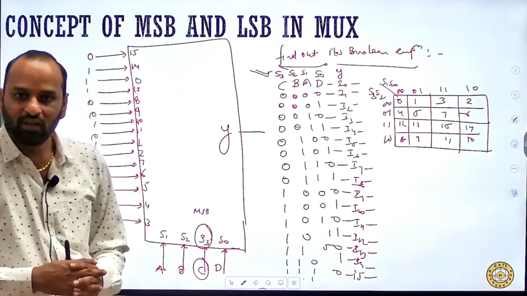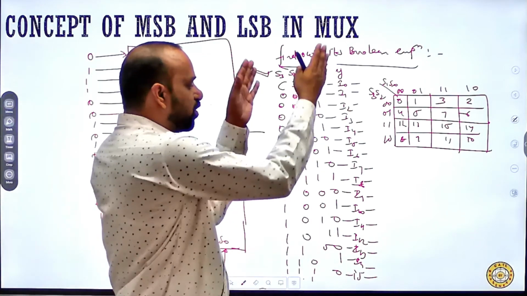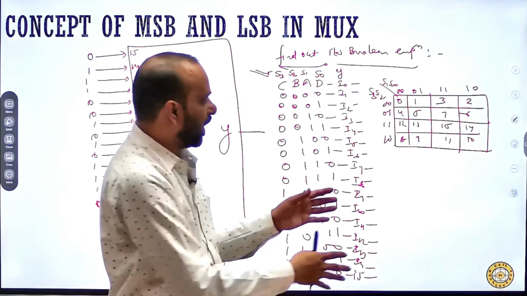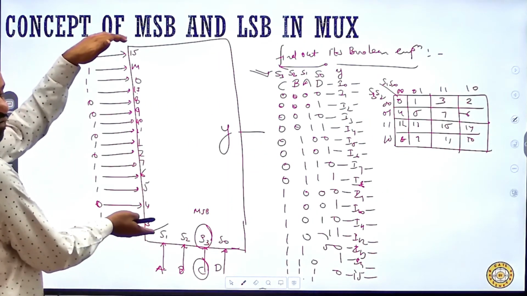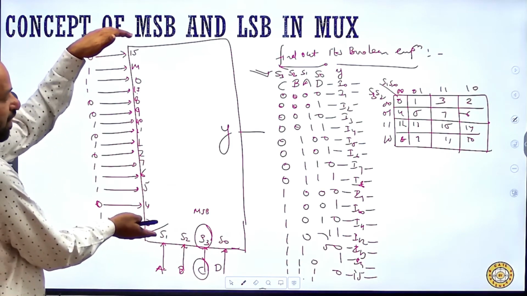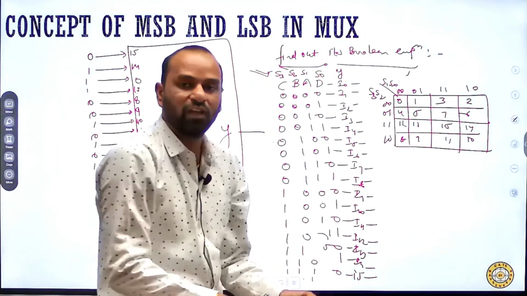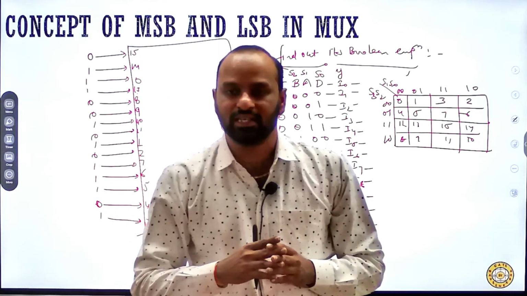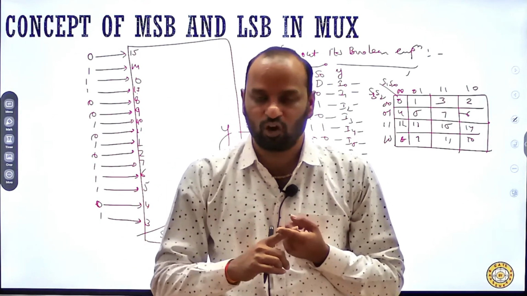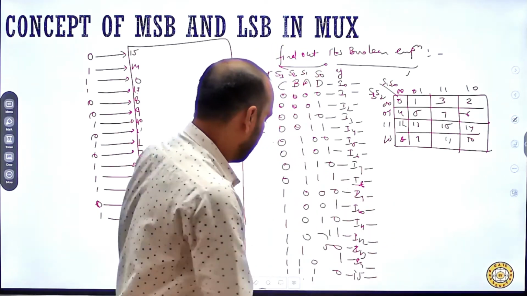Understood? So, in the GATE examination, you need not write this complete truth table, you directly use the K-map and put these particular data with respect to the decimal equivalent given over there into the K-map, and it will give you the answer. So, I hope you are able to understand the concept of LSB, MSB, principle of the marks and their representation.